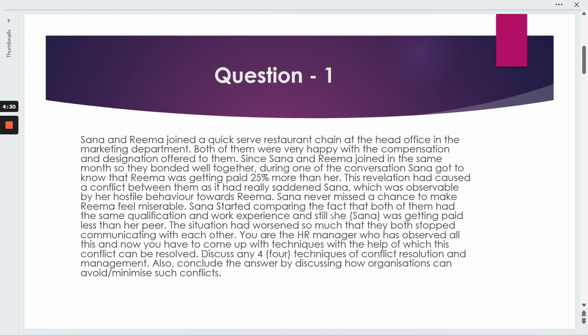both were expecting, like if I talk about the IT companies, initially they just pay compensation of around 3.5 or around 4 lakh package. So you are under the impression, okay, I am getting 4 lakh, my colleague is also getting 4 lakh, but maybe with time you come to know that his package is a little bit higher. Maybe he's getting 4.2 or 4.3 and you are getting just 4 lakh. Hardly does it make any difference, 20 or 30,000, but the thoughts will come to your mind: why is he getting a little bit higher, what extra has he done, what are the reasons? Is he doing something special, or does he have a higher percentage? In all the aspects both are the same, but why is he getting more, right?